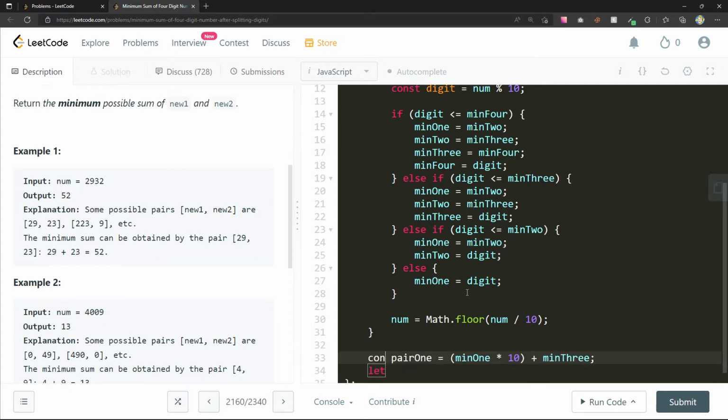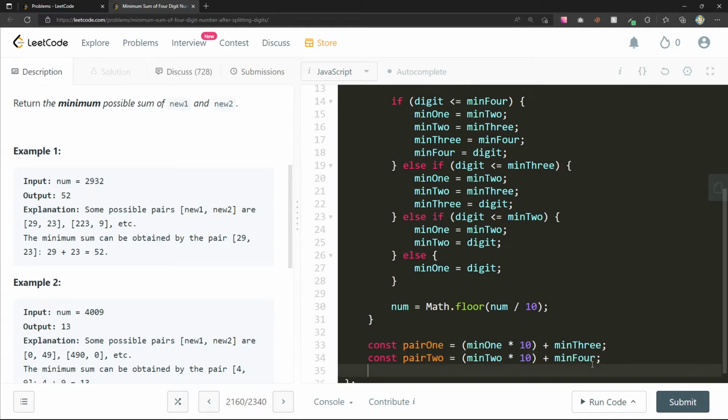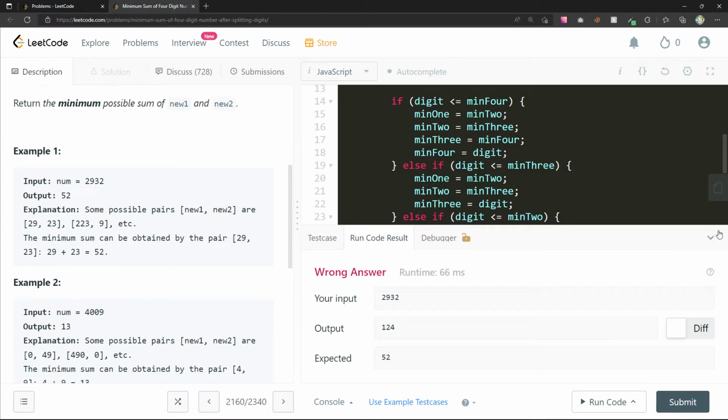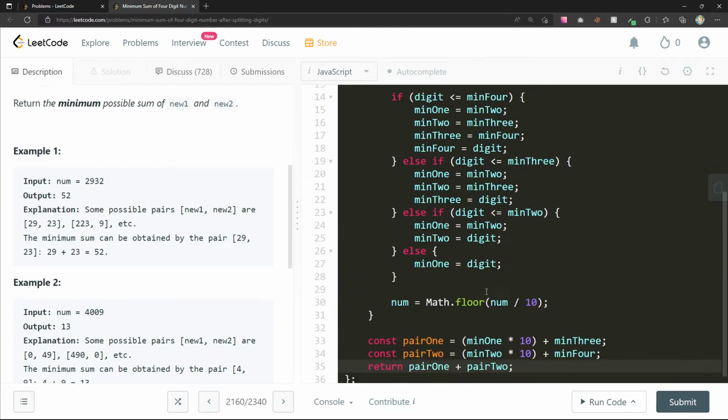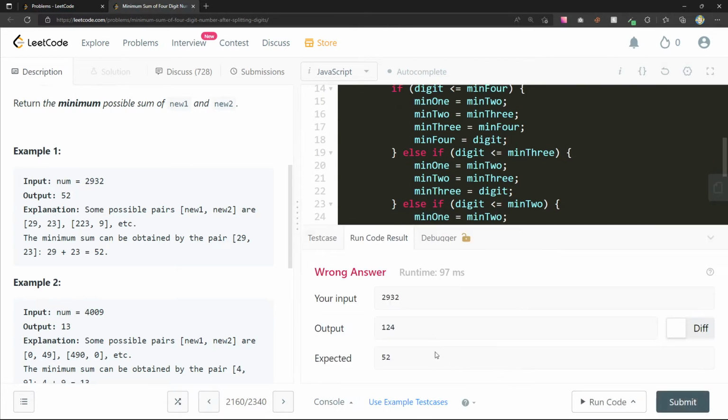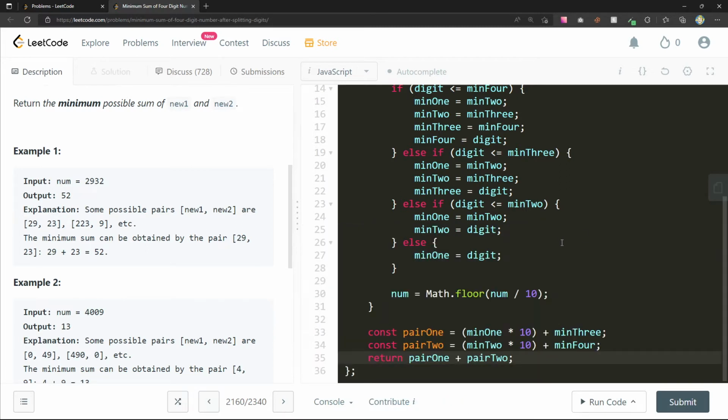I'll make these const. There's absolutely got to be a better way to do this. Min 2 times 10 plus min 4. Return pair 1 plus pair 2. Wow, 124. That's amazing.